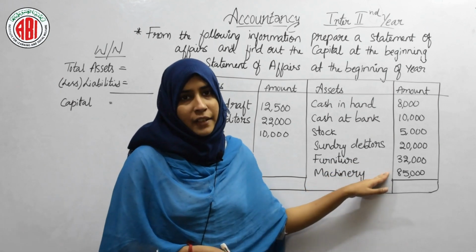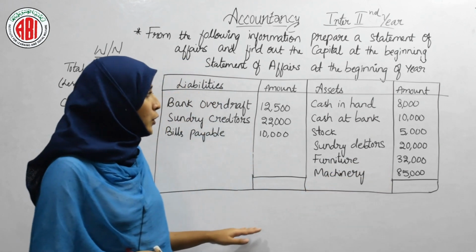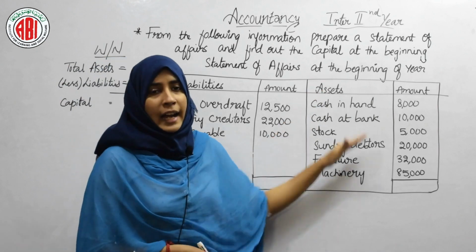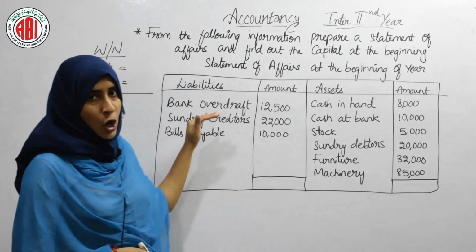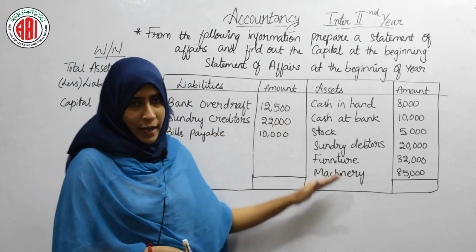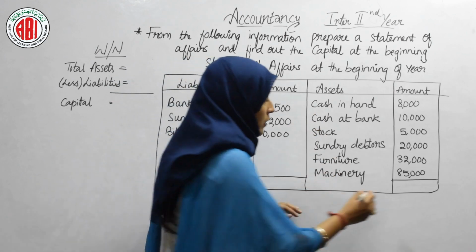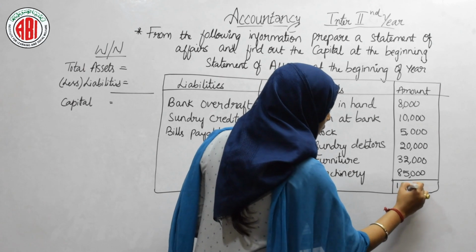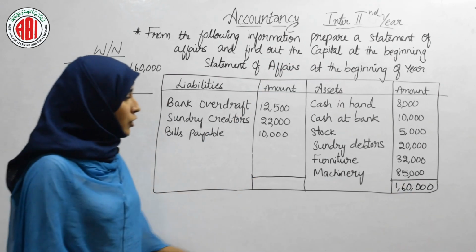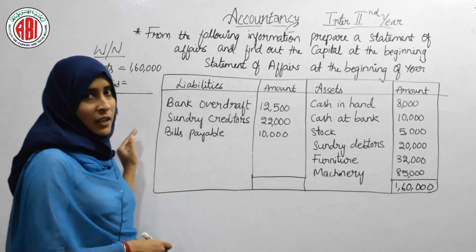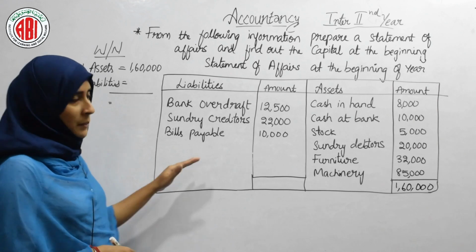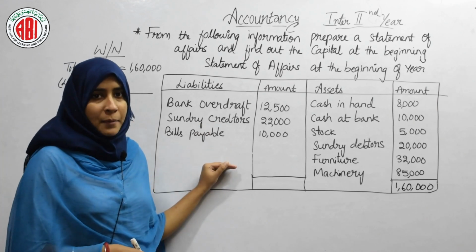and machinery 85,000. Now, what you have to do is, first you have to add all the assets and then add all the liabilities. When you add all the assets, you will get the total amount, that is 1,60,000. That amount I will write in the working note as well. Now, same like that we have to add all the liabilities.